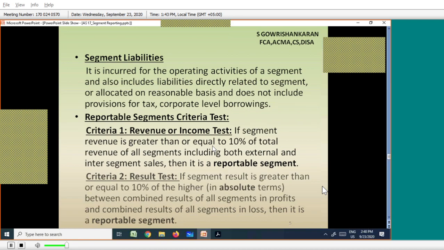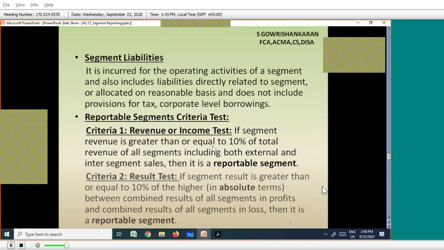So 1000 into 10% equals 100. A minimum of 100 rupees should be there for each segment to qualify as a reportable segment. Here 100 is there, 300 is more than 100, 200 is more than 100, here 100 is there, 300 is more than 100.